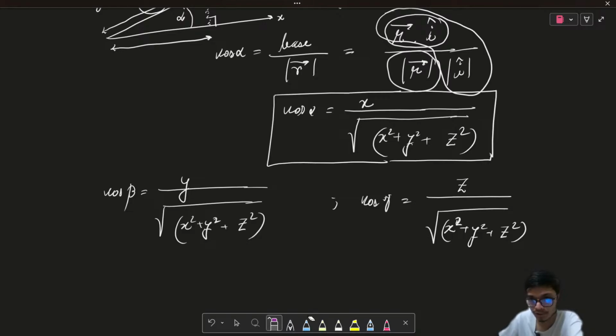I hope you can follow all these things. So we get the following relation, where cos alpha, cos beta, and cos gamma are obtained from that rectangular resolution of vectors, right?